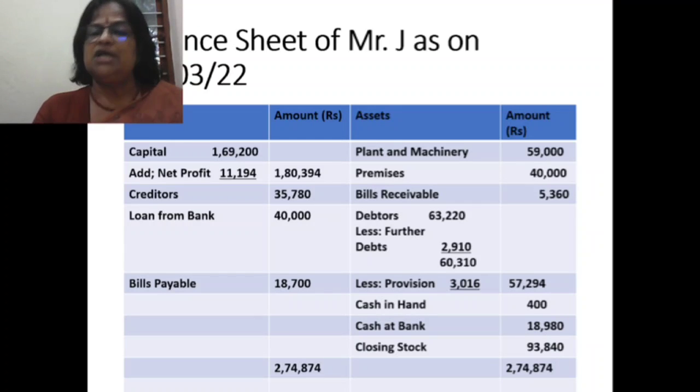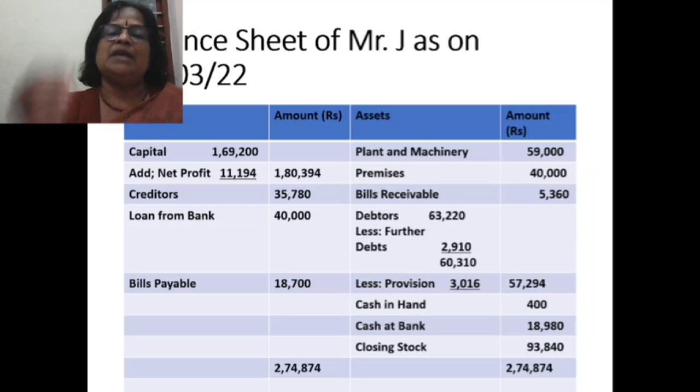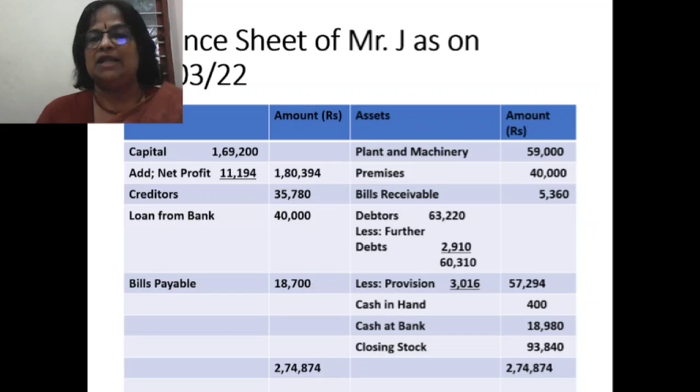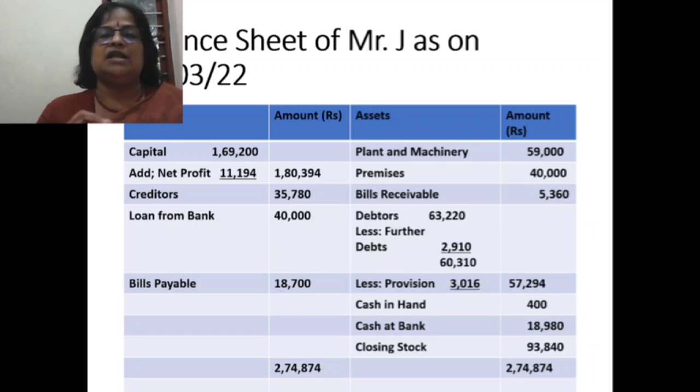Both are very important. One is bad debts and second one is provision for bad and doubtful debts. So bad debts, it will appear outside the trial balance. So it will be debited to profit and loss account, subtracted from debtors in the asset side of the balance sheet. Provision for bad and doubtful debts. New provision is appearing as an adjustment outside the trial balance. So that you will calculate after subtracting from debtors the additional bad debts required, which appear outside the trial balance.